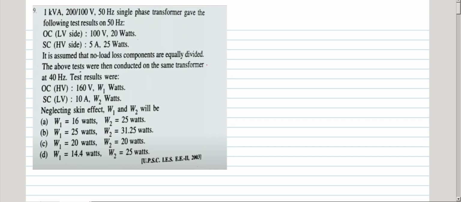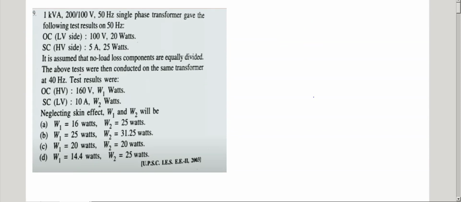This is an IES bit. Given: a 1 kVA, 200 by 100 volts, 50 Hz single phase transformer. The following results: open circuit test gives 100 volts, 20 watts; short circuit test gives 5 amperes, 25 watts.